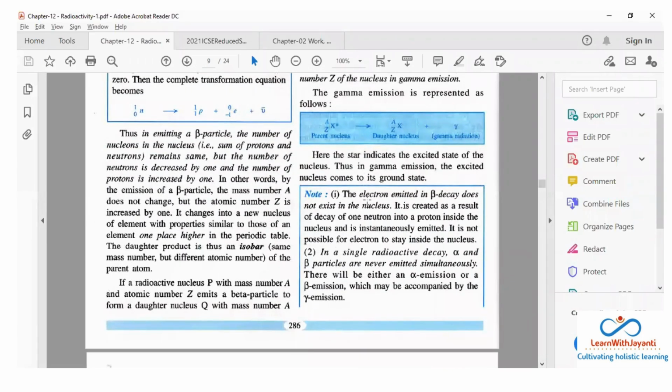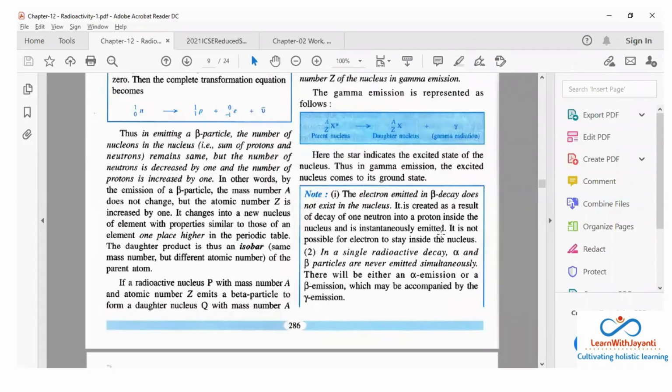Now note, the electron emitted in beta decay does not exist in the nucleus, ओके ये बार बार वही बोल रहे हैं कि इलेक्ट्रॉन कभी न्यूक्लियस के अंदर होता नहीं है. It is created as a result of decay of one neutron into a proton inside the nucleus and it is instantaneously emitted. सिंपल समझो, एक न्यूट्रॉन टूटता है, प्रोटॉन उधर ही रह जाता है and that electron is emitted out. When the proton remains inside the nucleus, it changes into a new element. Okay, it is not possible for an electron to stay inside the nucleus. That's why it has to be emitted.